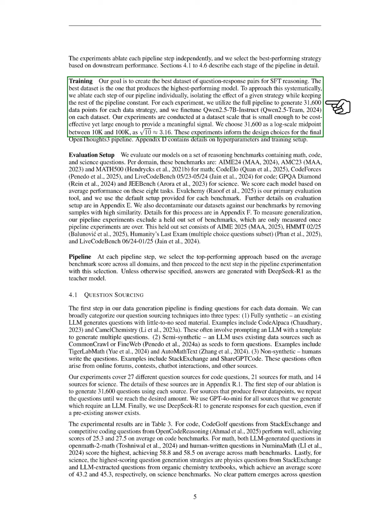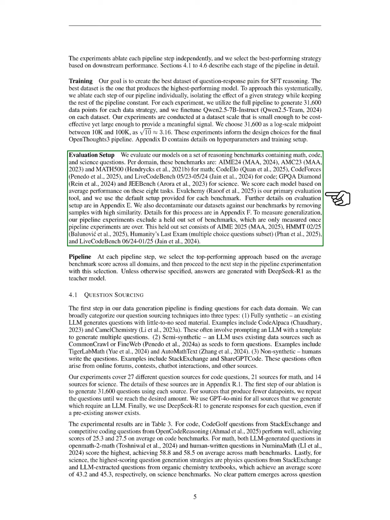We systematically test each step of our pipeline, generating 31,600 data points for each strategy and fine-tuning the Qwen 2.5-7B-Instruct model on these datasets. We selected this scale to balance cost-effectiveness and meaningful results, choosing 31,600 as a midpoint between 10,000 and 100,000. We evaluate our models using reasoning benchmarks for math, code, and science. The benchmarks include AIME24, AMC23, and MATH500 for math, CodeElo, CodeForces, and LiveCodeBench for code, and GPQA Diamond and JEE Bench for science.